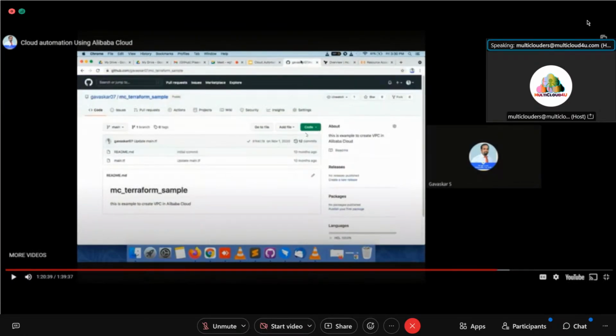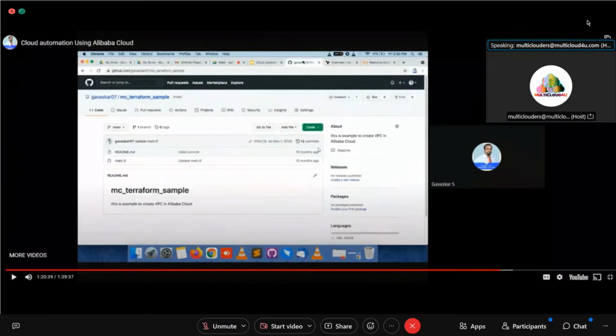The code that is here, we'll attach it to the session also, along with the video link and the session link which Gavaskar has demoed. The way Mahesh was describing was through the CLI, and this is through Terraform Cloud, but it is trying to create a resource on a cloud platform. With the Gavaskar example, you just have to run similar code, where Gavaskar has fixed the correct secret key and access key, right, Gavaskar? Yes. Once he has done everything, it will run, execute, and then create those actual resources on the cloud.